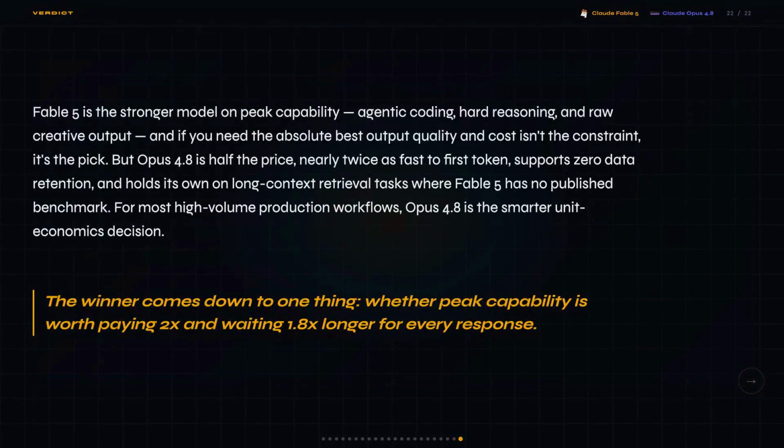Honestly, I went in expecting Fable 5 to run away with this, and it kind of didn't. So here's the decision rule. If you need frontier agentic coding performance or the strongest raw creative output, and cost isn't a constraint, Fable 5 is your pick. If you're running high volume production workflows, need zero data retention for compliance, or just want smarter unit economics, Opus 4.8 is the call.